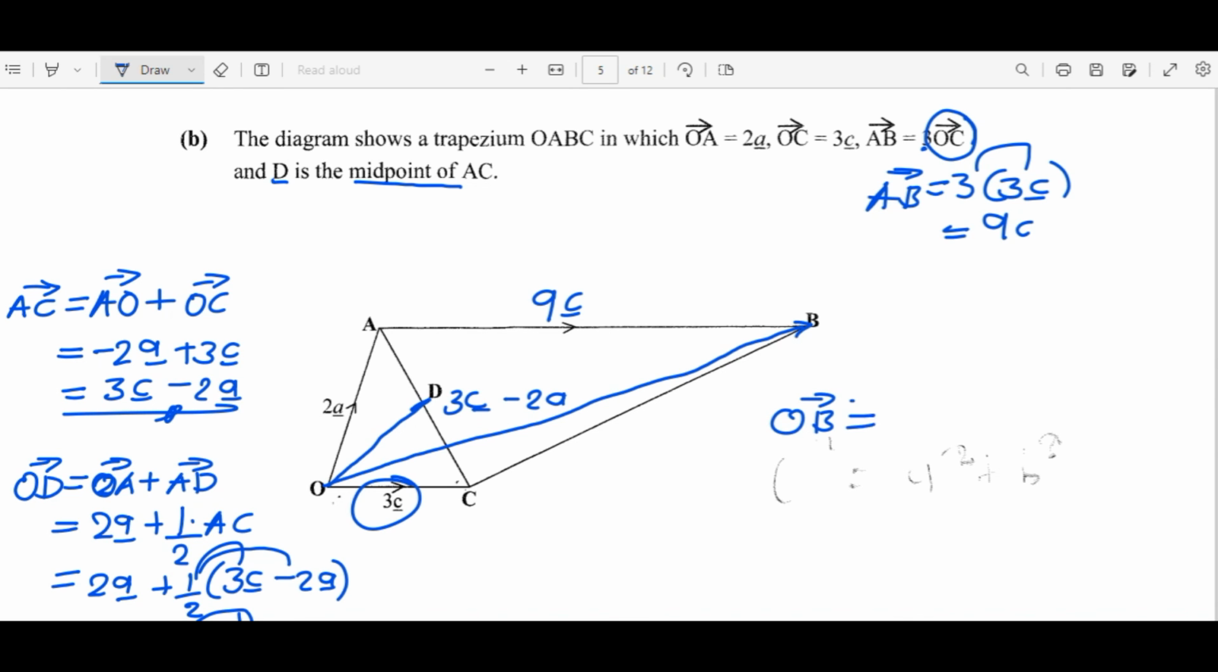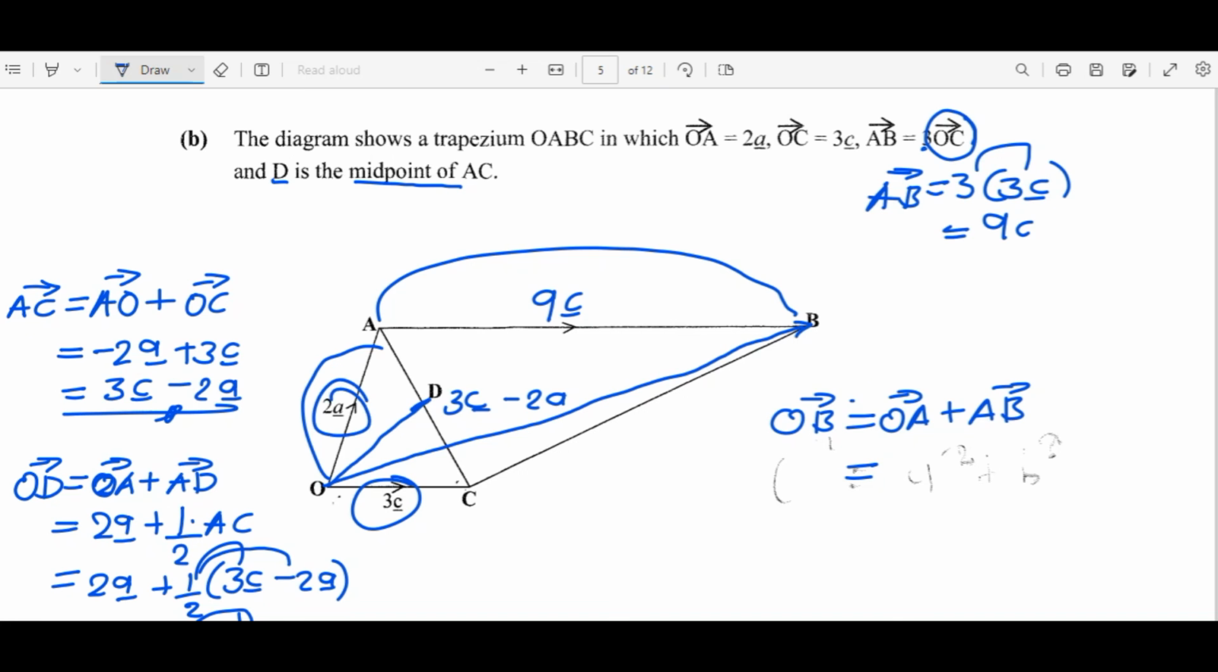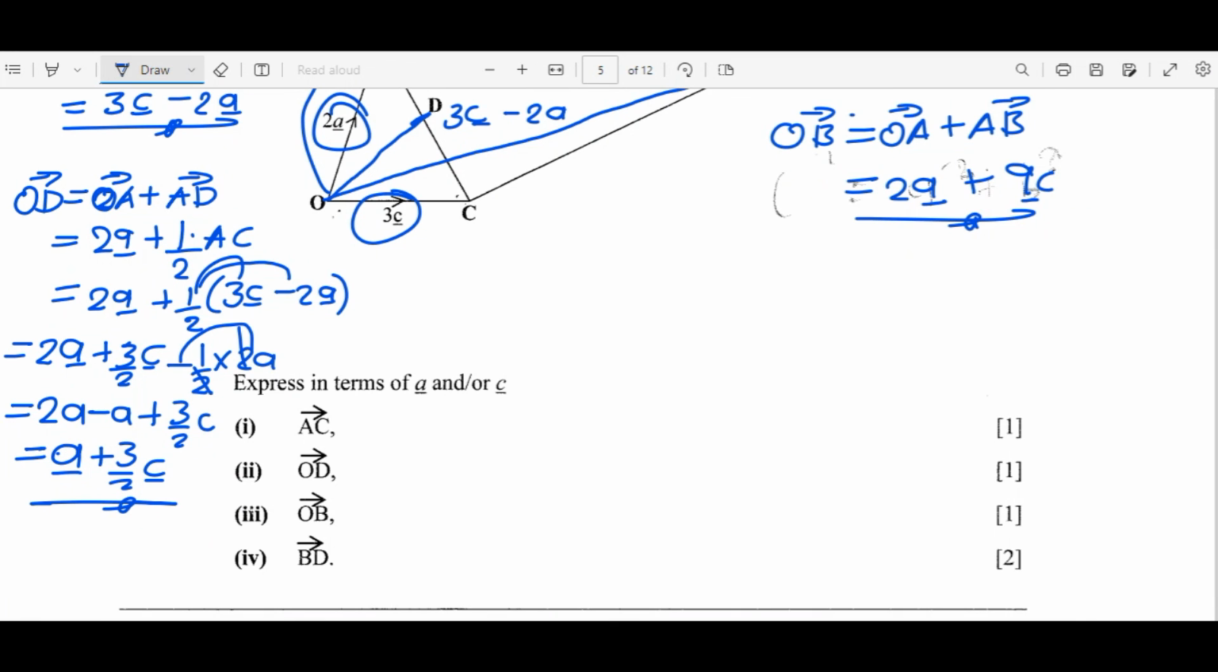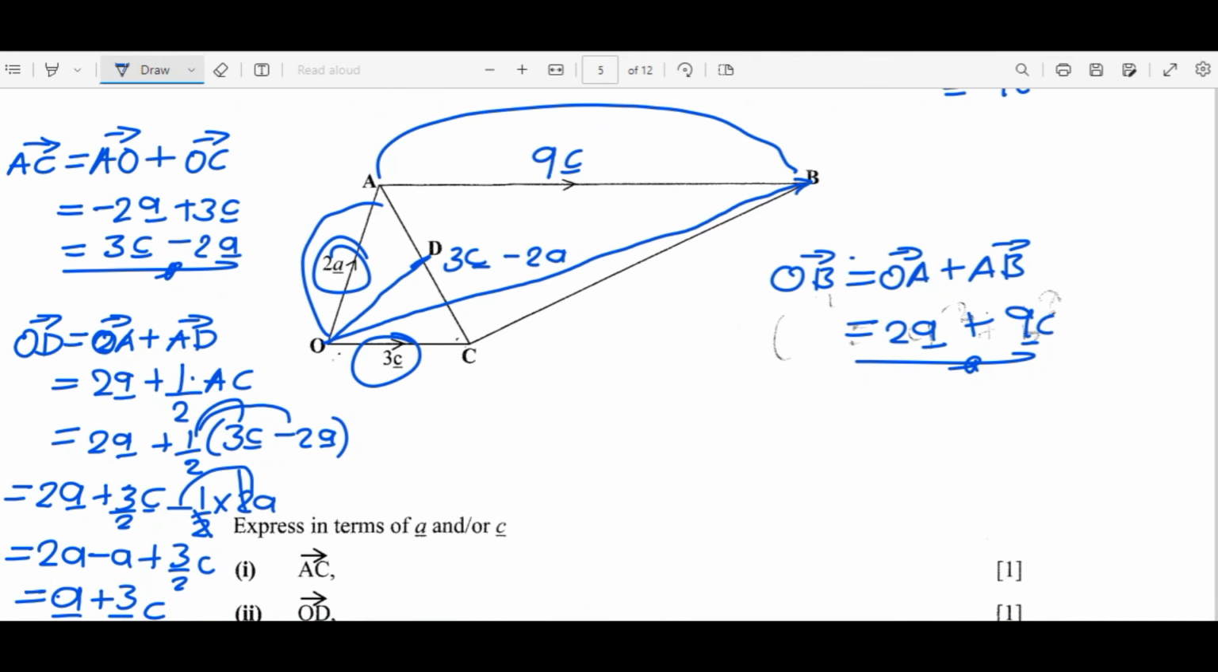So to find the vector OB, I'm just going to say OB is equal to OA plus AB. What is the vector OA? It's just 2A plus 9C. So that's our final answer. Then the last part is BD. So how can we find the BD?